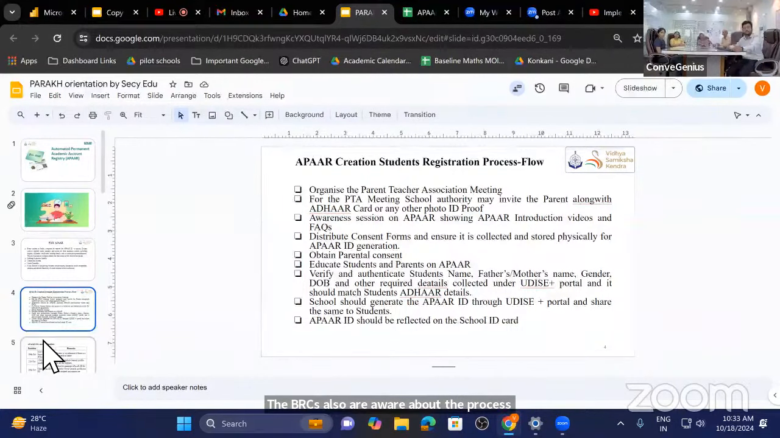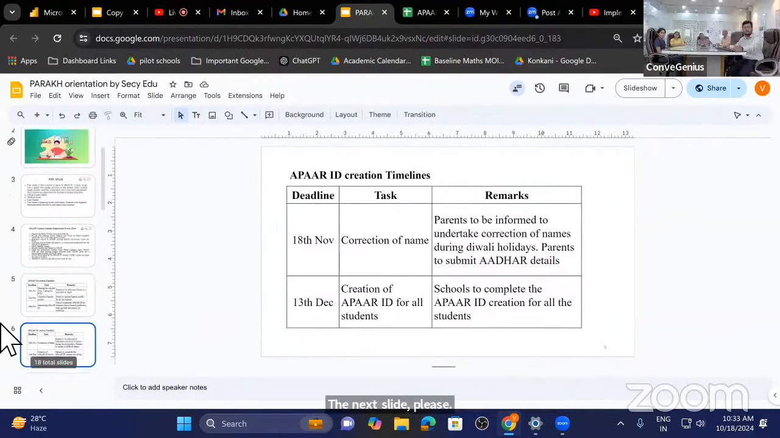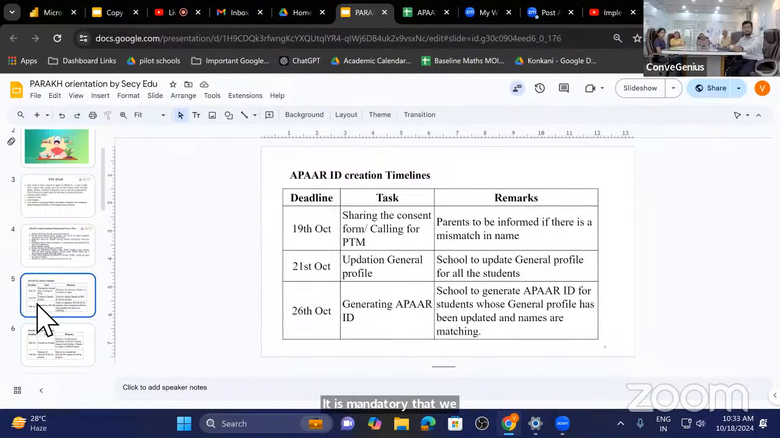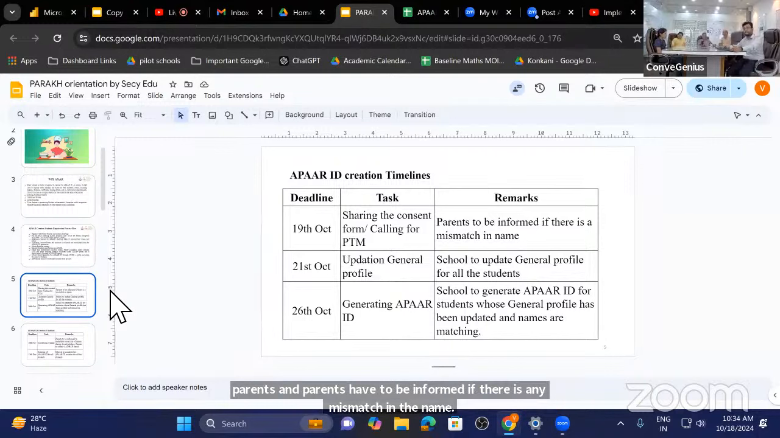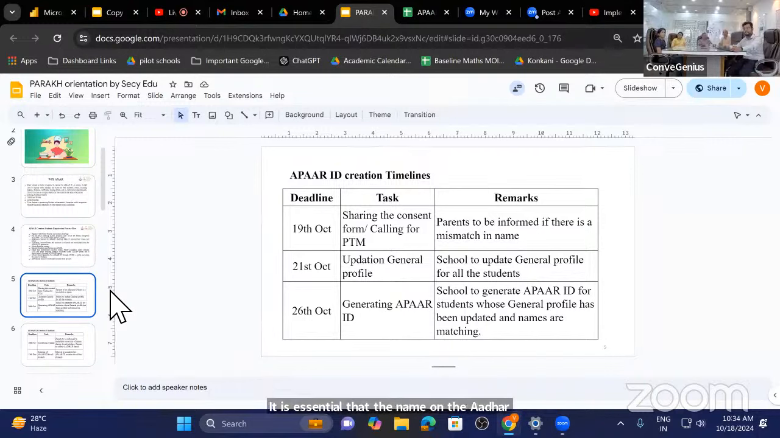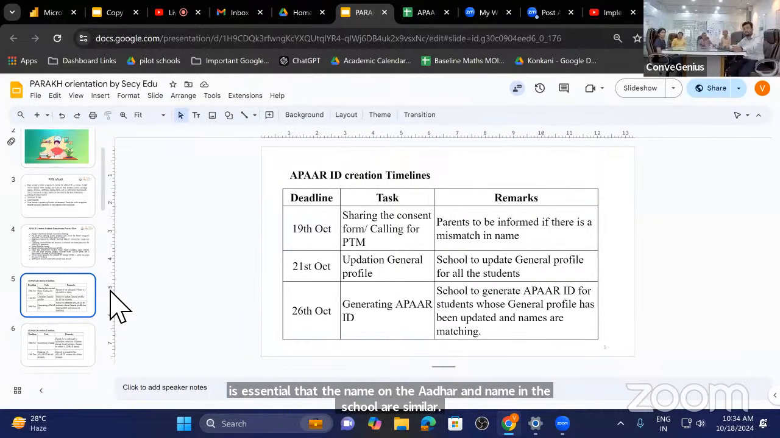It is mandatory that we follow these deadlines or timelines for the creation of Apaar ID. By 19th of October, that means by tomorrow, please share the consent form with all the parents, either by calling a PTM or by issuing a circular. And parents have to be informed if there is any mismatch in the name. It is essential that the name on the Aadhaar and the name in the school are similar. If they are not similar, the school will not be able to create the Apaar ID. So parents have to be informed if there is a mismatch in the name.